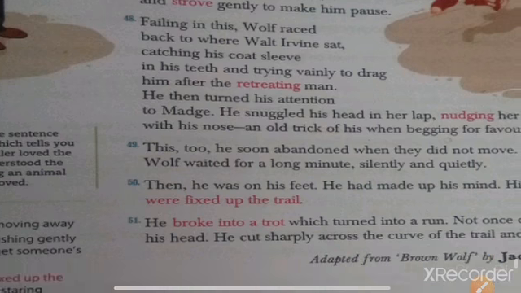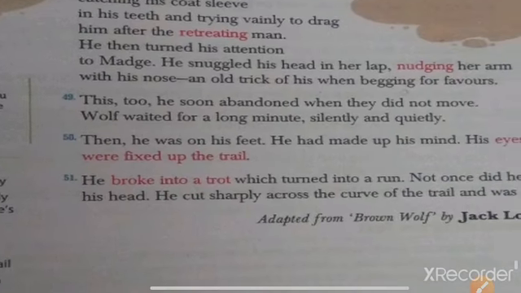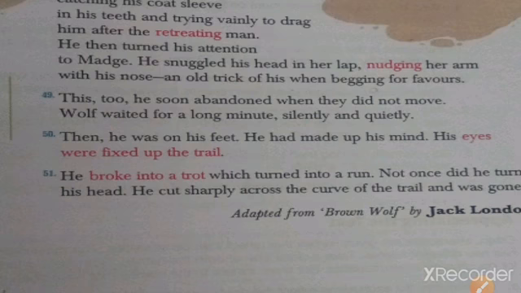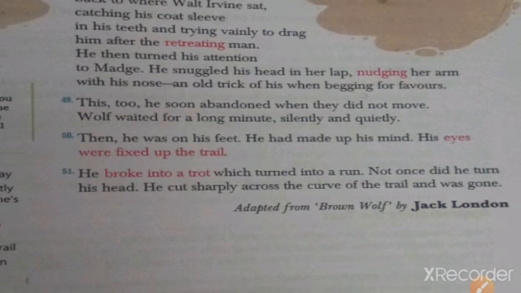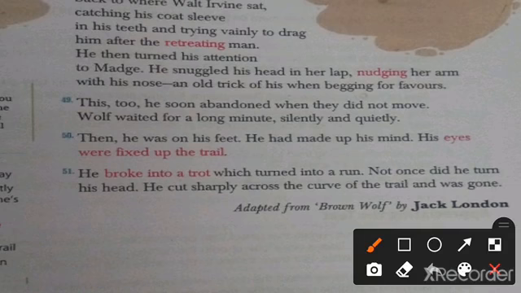Then he turned his attention to Madge. He snuggled his head into her lap, nudging her arm with his nose. So in this way, he just tried to tell Madge and Walt to stop Skiff Miller, not to let him go, as his choice is to leave with both of the persons.